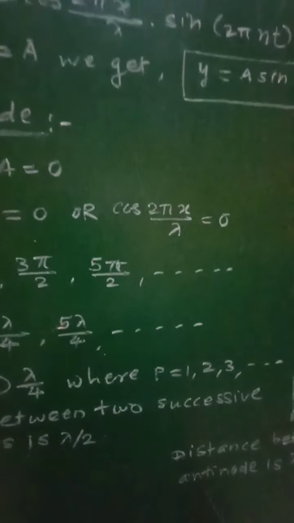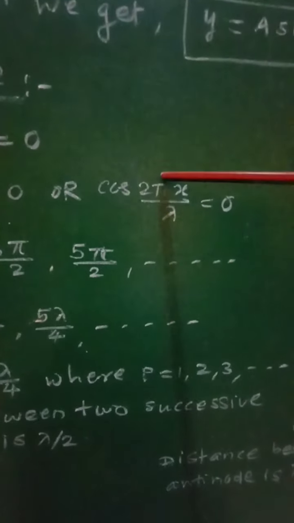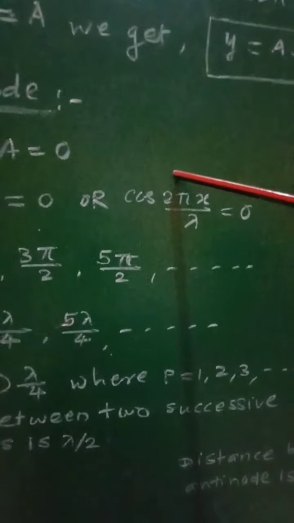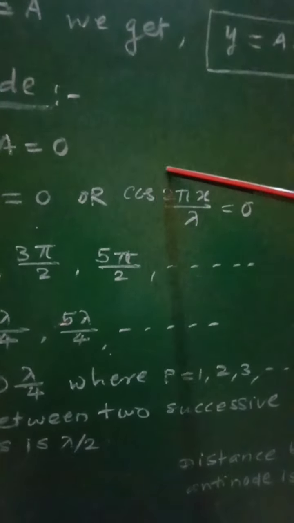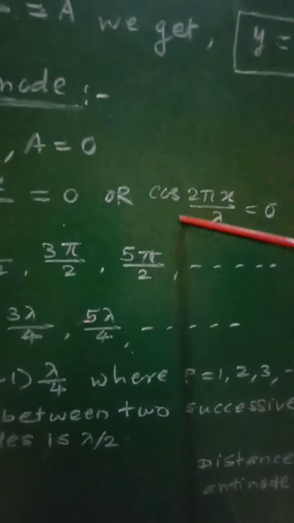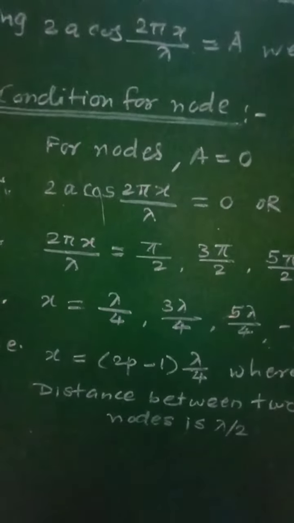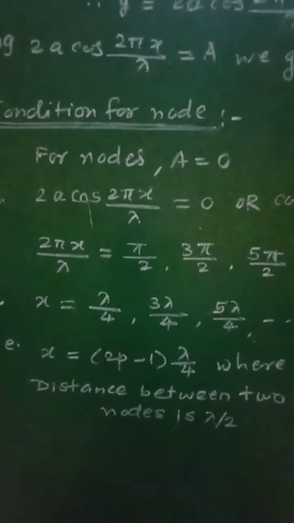Now if cos of this angle 2 pi x by lambda is equal to 0, we will have to write the values of this angle for which the cos will be equal to 0.